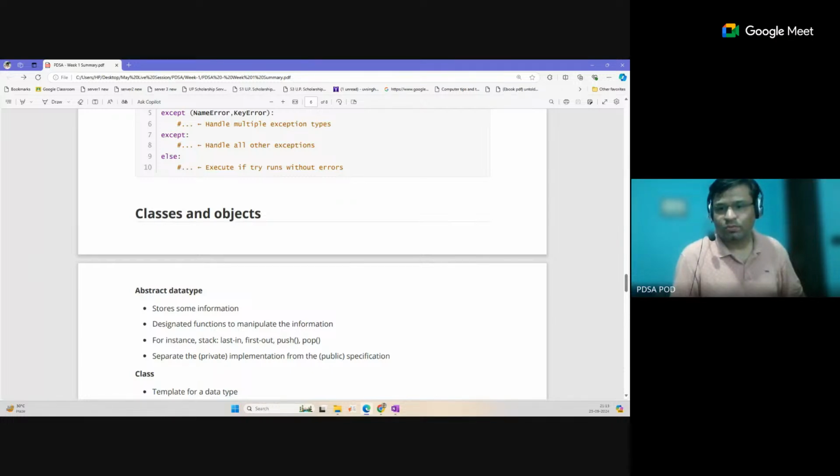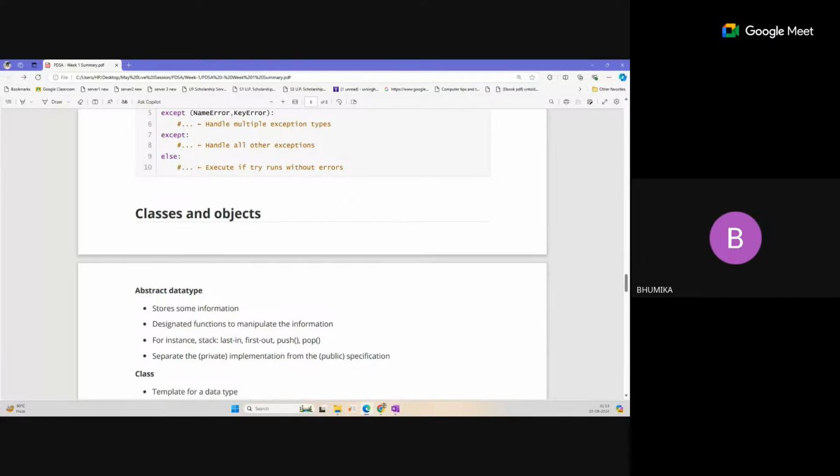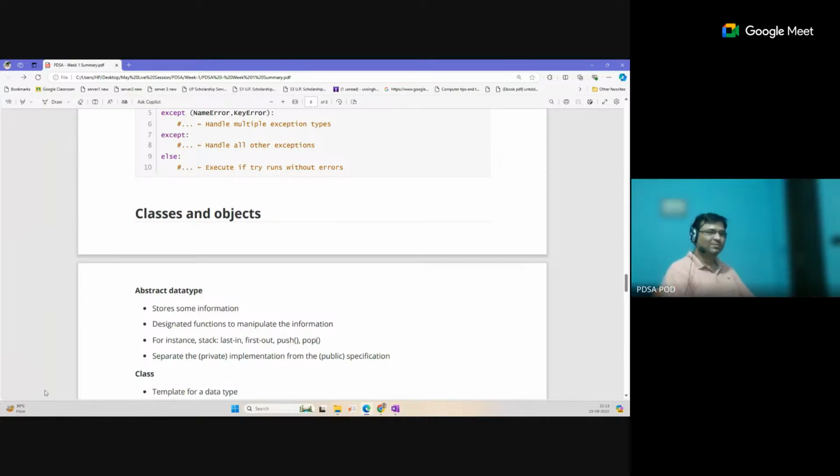Bhumika asks: sir, this course is considered one of the hardest courses. Actually, some students from previous batches have shared on the forum that this is the hardest course. But we will not say that this is the hardest course. If you give proper time to the course, it is also a very interesting course.